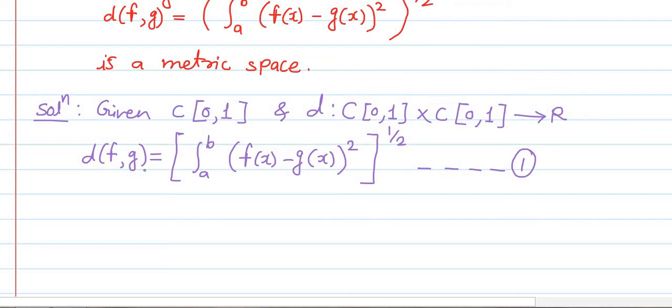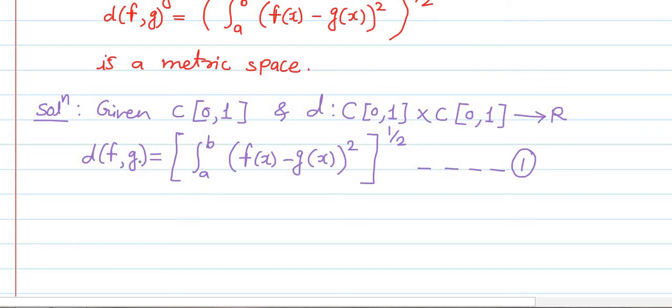We know that d of f comma g will be equal to 0 if and only if this integral is equal to 0, and this integral will be 0 if and only if the difference f(x) minus g(x) is equal to 0, and f(x) minus g(x) will be 0 if and only if f(x) equals g(x). Therefore the coincidence is also established. Next, number third, is the symmetry.